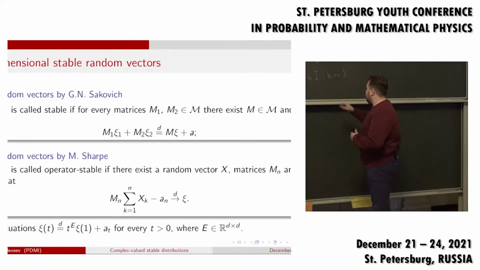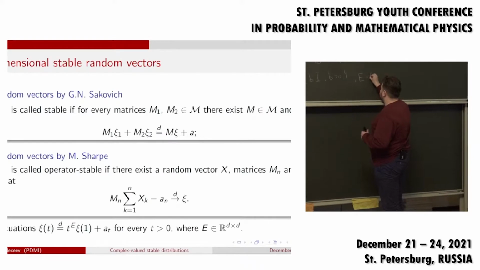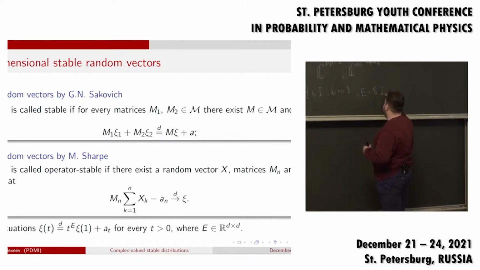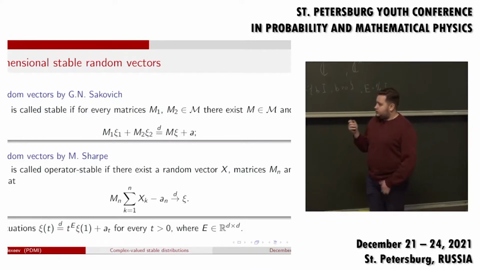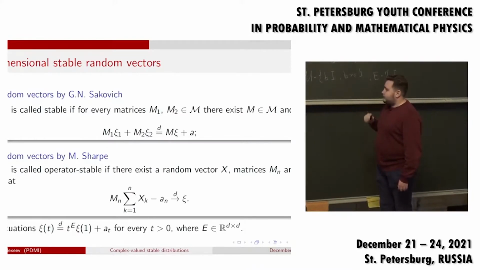For classical alpha stable distributions, the matrix E is simply 1 over alpha times the identity matrix. I wanted to say that if Mn is also a positive number times E, then this is the definition of classical alpha stable vectors.